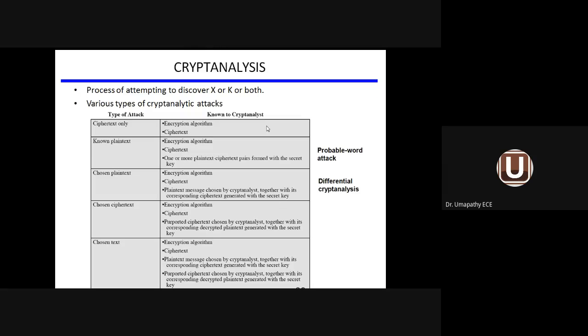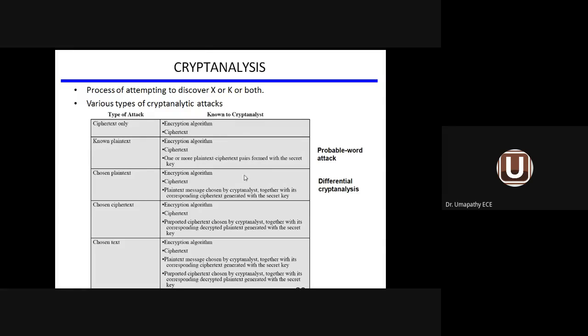So what are the crypto analytic attacks? We come across various types of crypto analytic attacks, as shown in the table. The process of attempting to discover the plain text X or the key K or both is called crypto analysis. Crypto analysis means you are recovering the original information with the help of the key or without the help of the key. That is called code breaking.